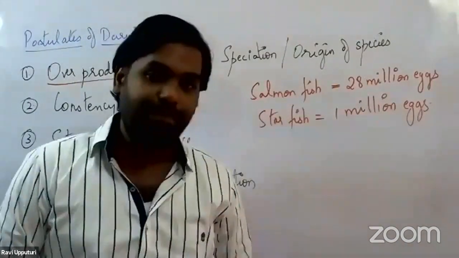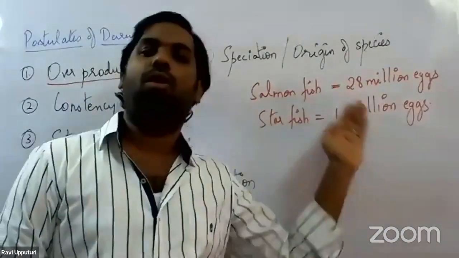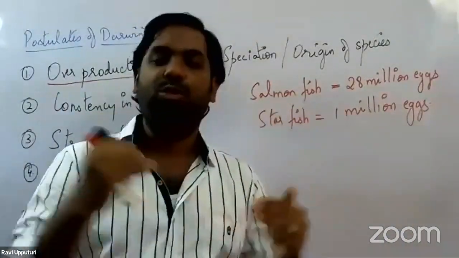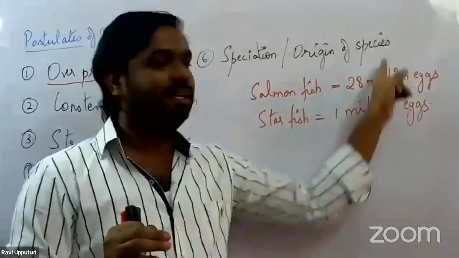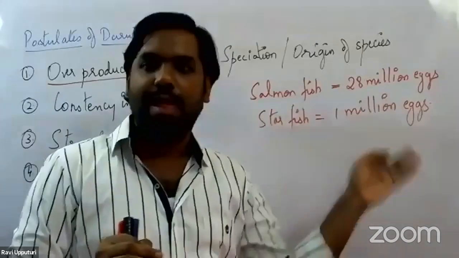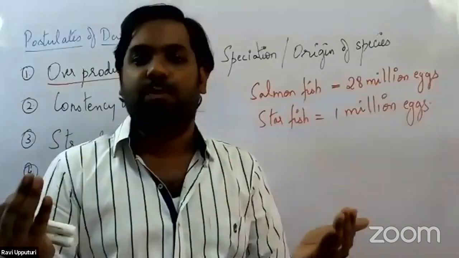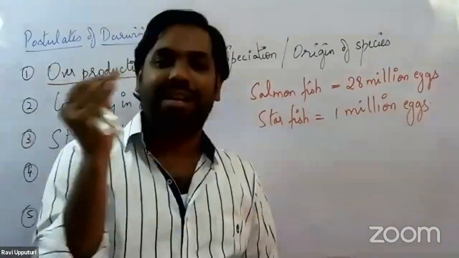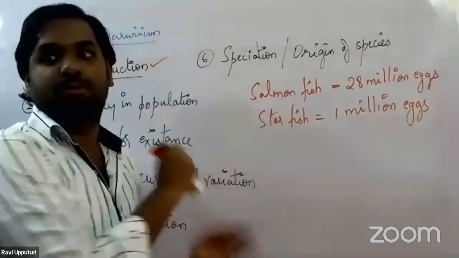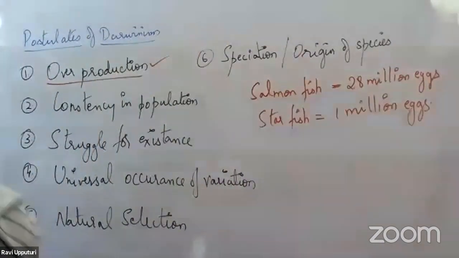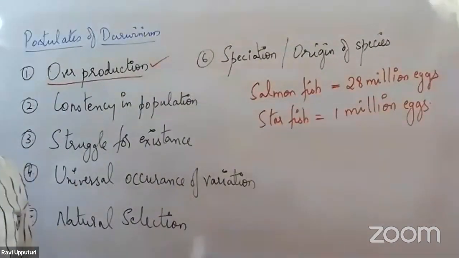Now just imagine that if all of these eggs would hatch, and the larvae of all of these eggs would survive till the reproductive age, what would be the condition? Within a few generations only, all the seas would be filled with these two organisms only. So that is what he spoke about in overproduction. There is drastic multiplication of organisms happening.